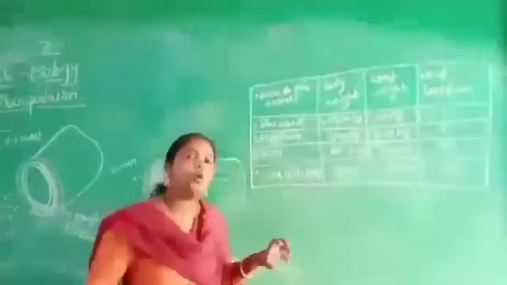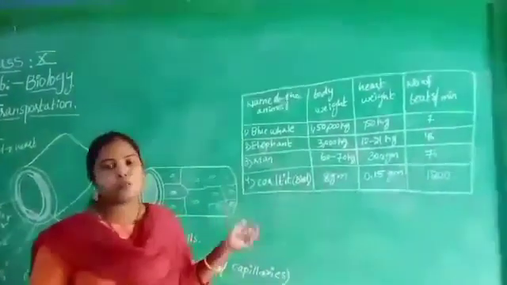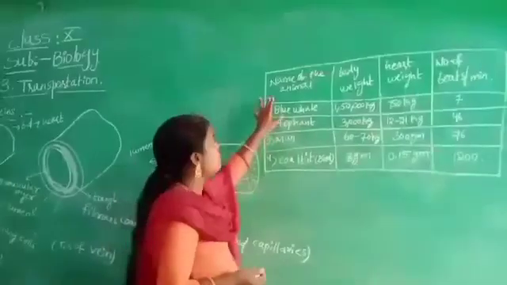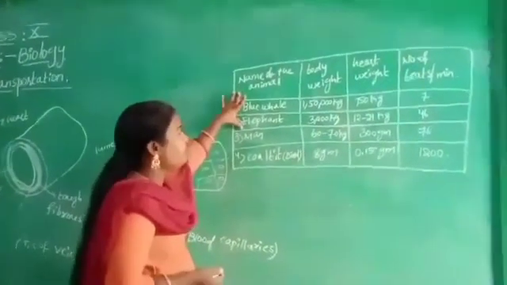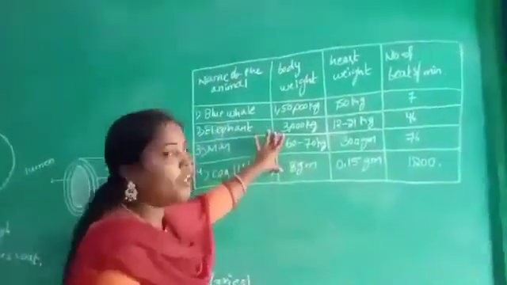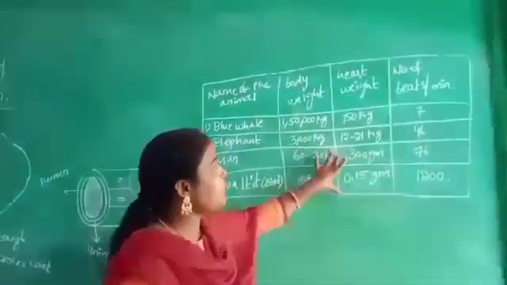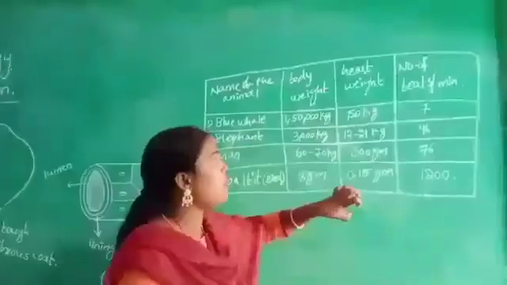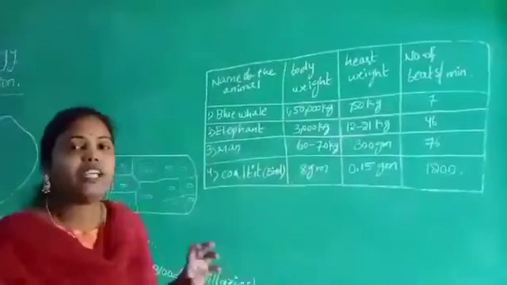Question: do you know? You will get big questions from this box. See children, here they have given the name of the animal, its body weight, its heart rate, and the number of beats per minute.